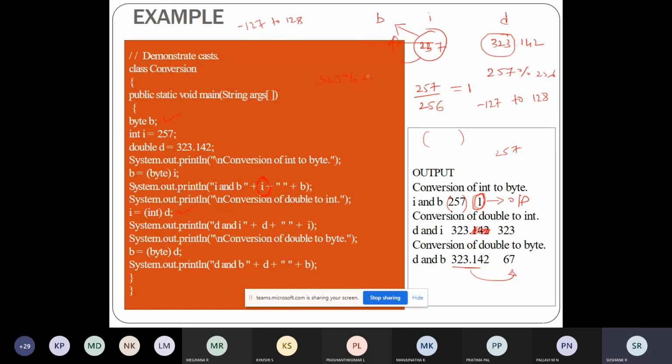You'll get the output as 67. So when you try to convert a double into a byte, the output will be 67. Here also you are losing the data, which we will call truncation. So this is an example which demonstrates typecasting.